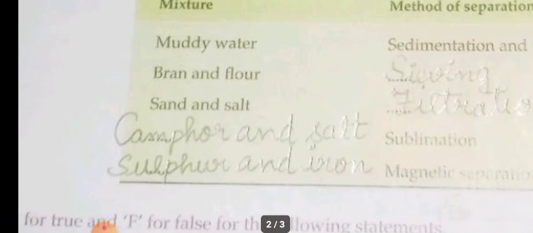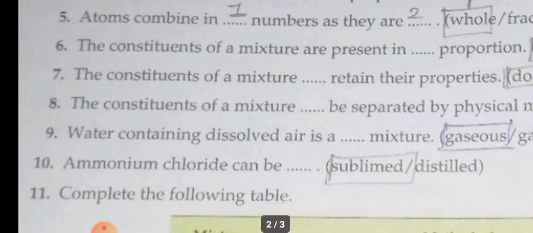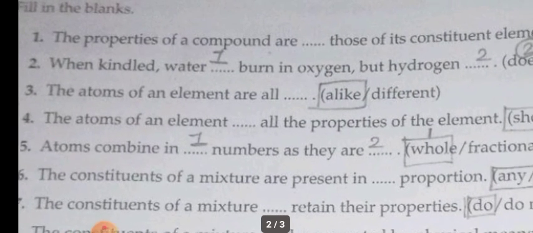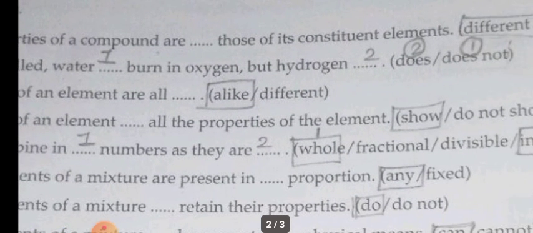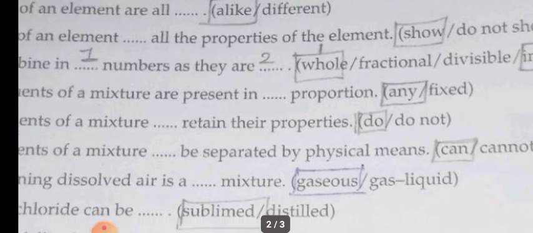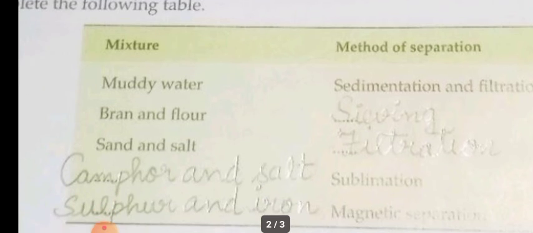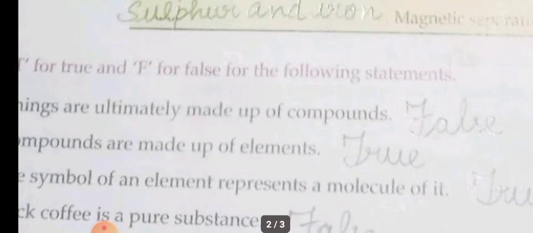Sulfur and iron. So when you look at this fill in the blanks, though in our book they have given the options, it is not possible to give options in the question paper. In the question paper only the questions will be there. No options will be given for the fill in the blanks. Okay children, so you have to concentrate on the spellings so that you will get full marks in your fill in the blanks questions. Is it clear children?